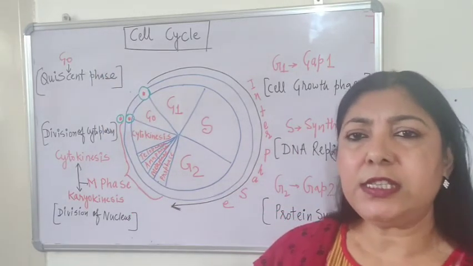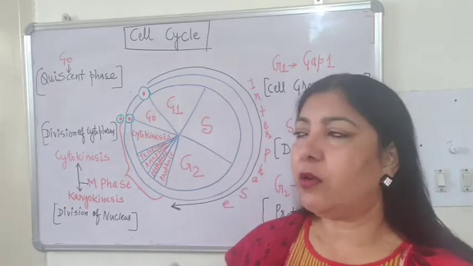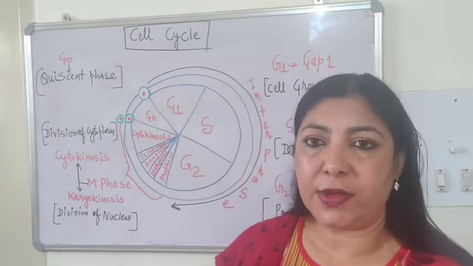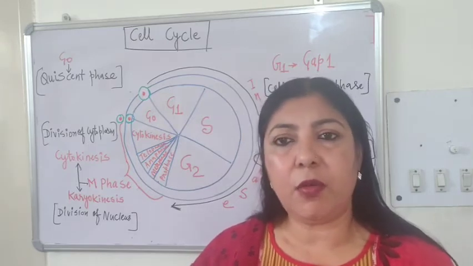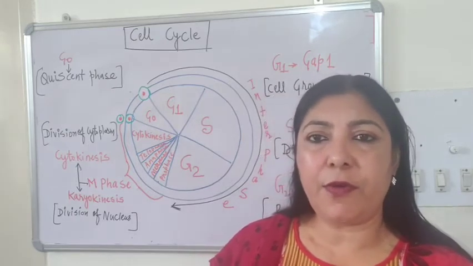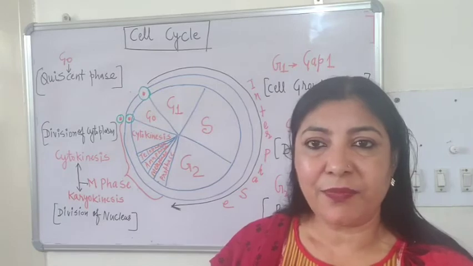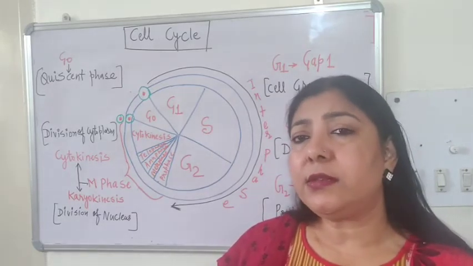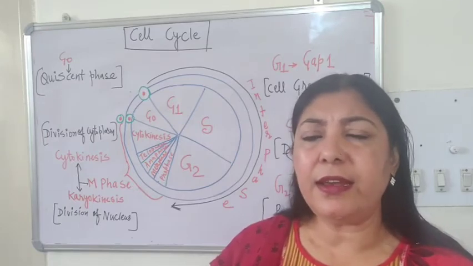Sometimes not all cells undergo the cell cycle. They are not dividing continuously. Only a few cells in our body are dividing very fast, like our skin cells, our blood cells. Okay, but there are a few cells which very rarely divide.